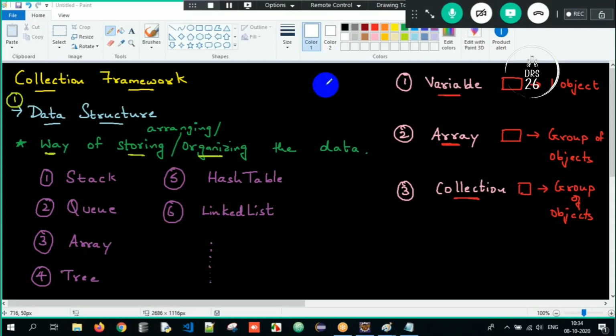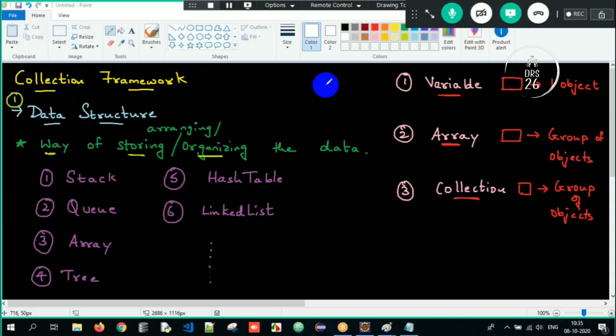The first question you have to understand is, what is a data structure? Data structure is nothing but a representation of the data, a way of storing, organizing, or arranging the data, arranging the objects here. If you have 1,000 objects, how will you store them in one particular order? Following one order is called a data structure. So if you have 1,000 books, what will you do? One above one, one above one, you'll store.